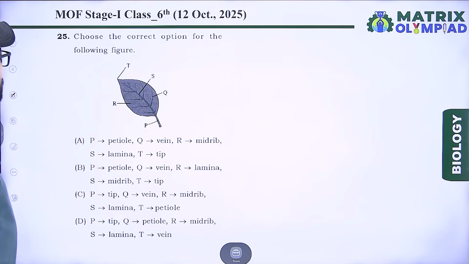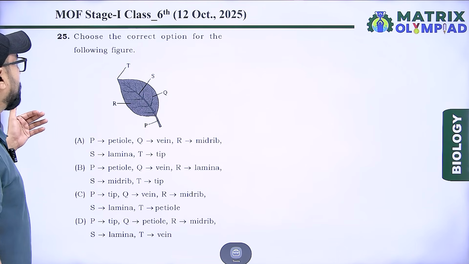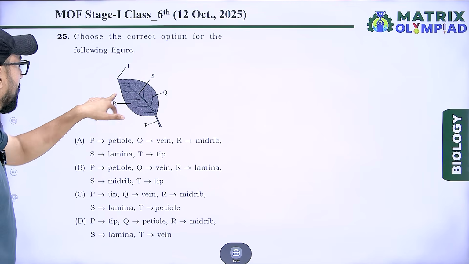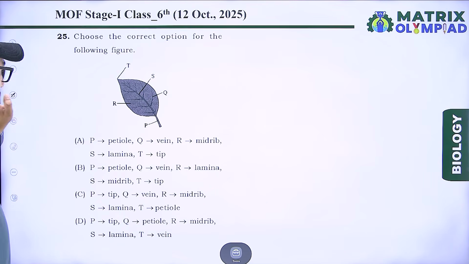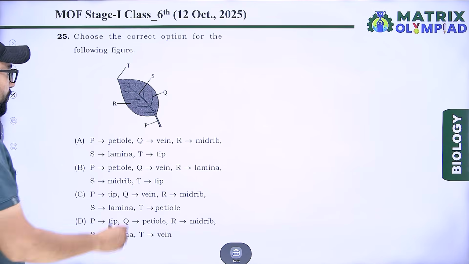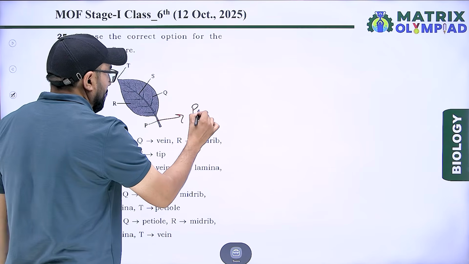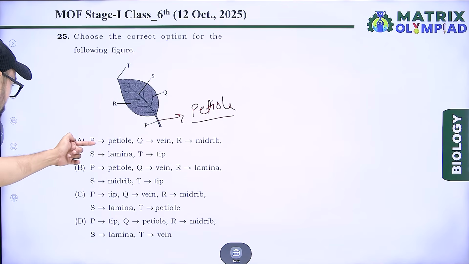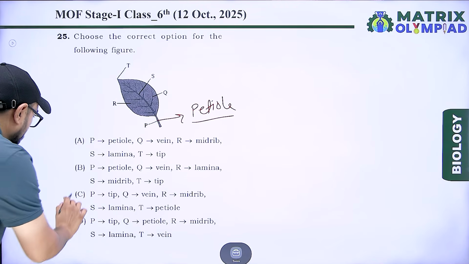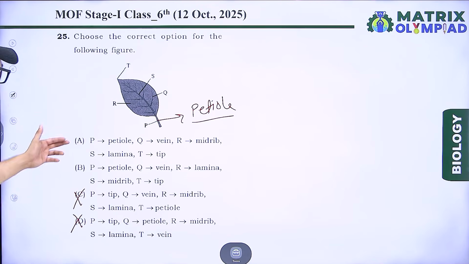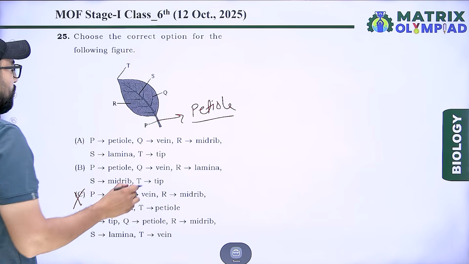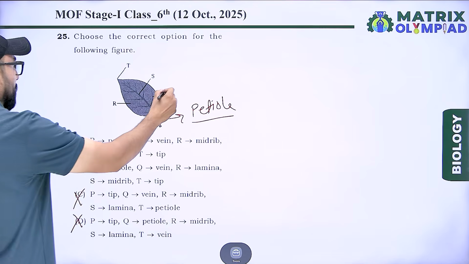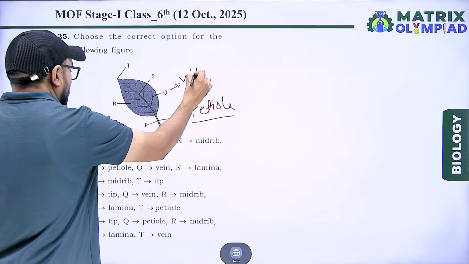Next, choose the correct option for the following figure. Identify P, Q, R, S, T. First of all, P. P is petiole. In the options, P petiole, P tip, and C and D are wrong. So A and B. Q is vein, that is right.